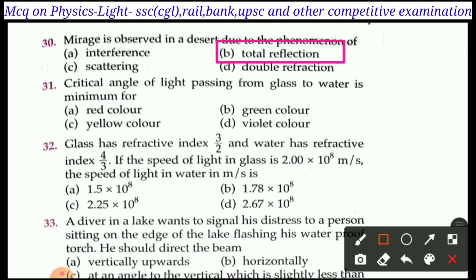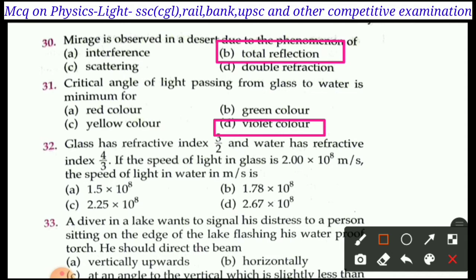Next question is question number 31. Critical angle of light passing from glass to water is minimum for: critical angle is minimum for violet color. Critical angle is maximum for red color.